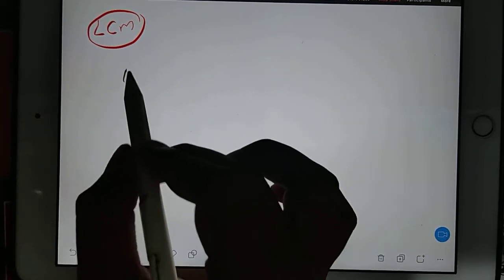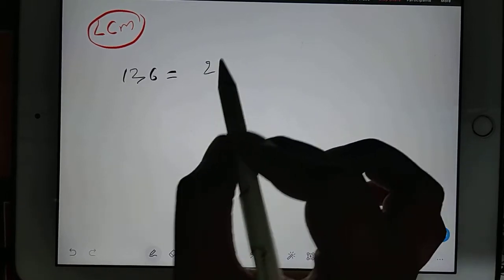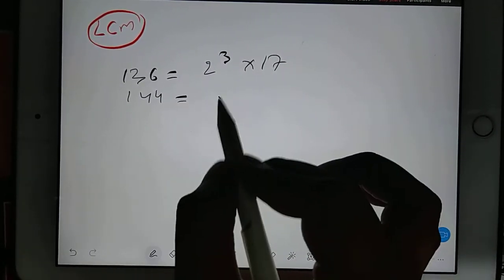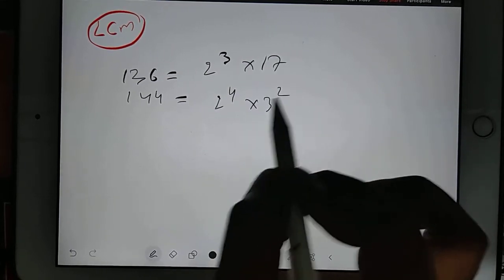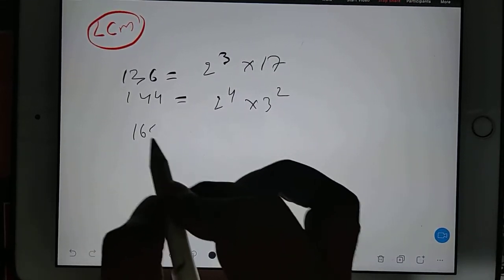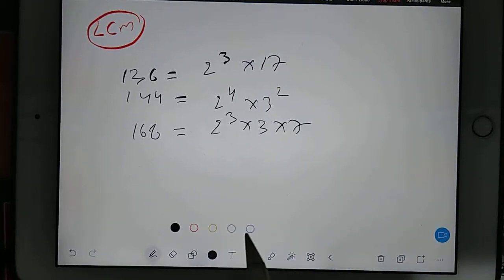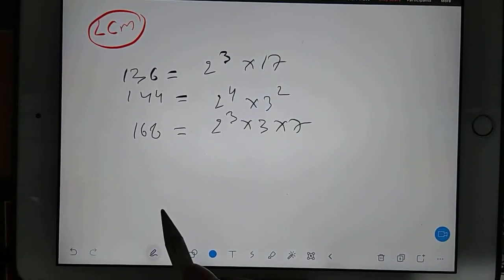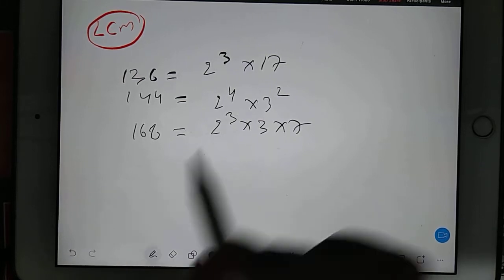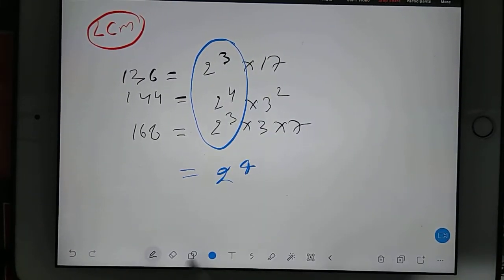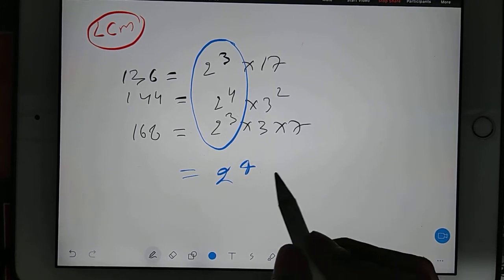So for 136, we can go for 2 power 3 into 17. For 144, we can go for 2 power 4 into 3 power 2. For 168, we can go for 2 power 3 into 3 into 7. Okay. Then you go for maximum common, which is your 2 power 4.